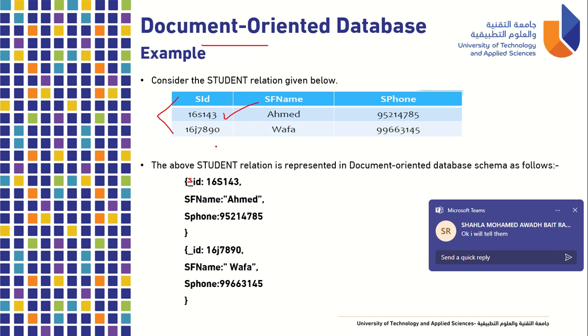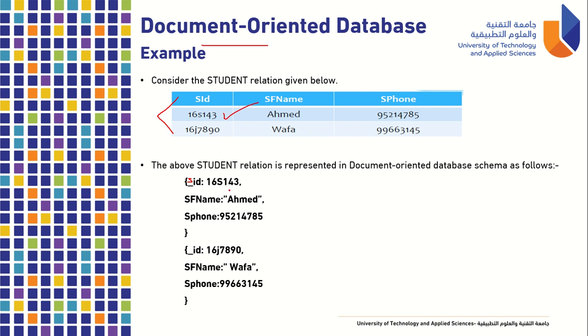We have here 16S143, comma, and then SF name here. Then we have Ahmed, comma, and then SP phone, we have the value here. So that's for one record for Ahmed. And then close that one, and then another curly brace for the second record. We have SID, so you can put your SID colon, then the ID number, SF name, which is Wafa, SP phone with this one. So one record, one set of curly brace, one record, one set of curly brace.